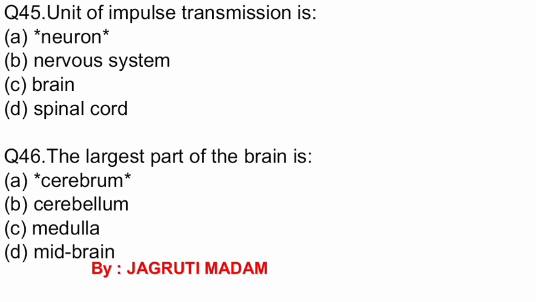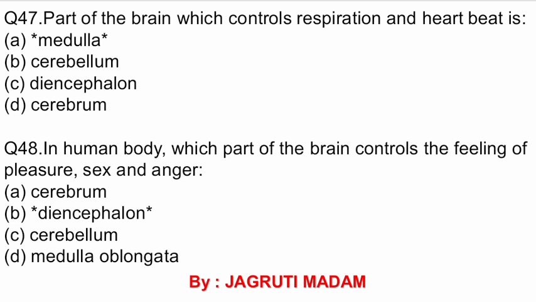Options are neuron, nervous system, brain, spinal cord. The correct answer is neuron. Question number 46. The largest part of the brain is. Options are cerebrum, cerebellum, medulla and midbrain. The correct option is cerebrum. The next question, question number 47.